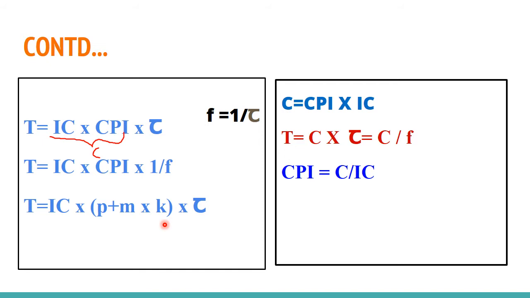So you can rewrite the equation like T is equal to IC into P plus M into K into tau. Again, if you use F here, you can write IC into P plus M into K into 1 by F. That is also another method for evaluating T. So these are all the different equations that you have to use for computing the performance, and there are many questions coming from this part. I will discuss the questions after completing this session.